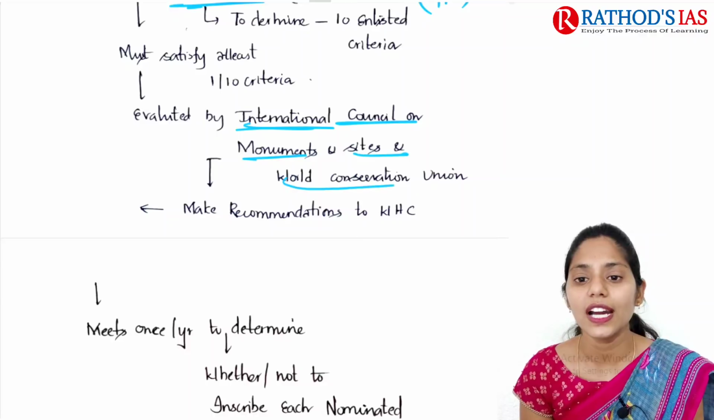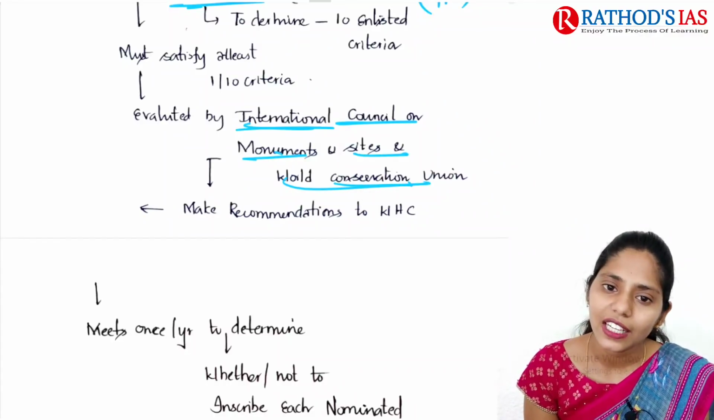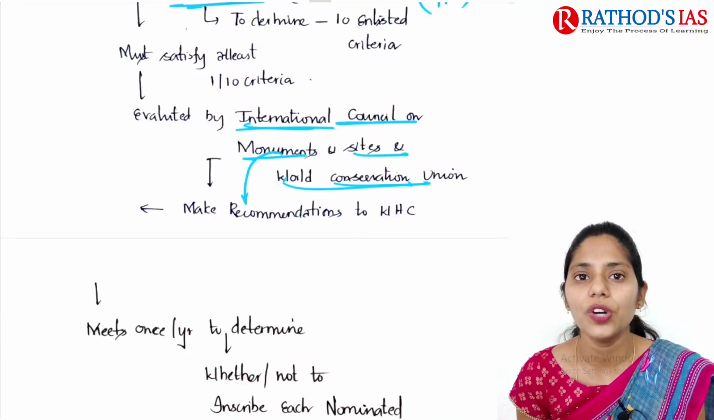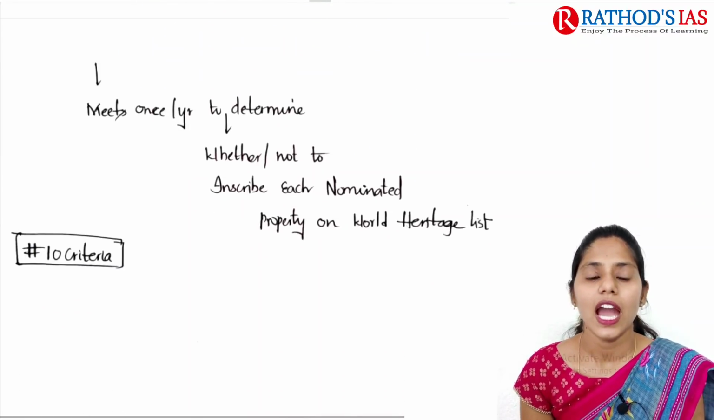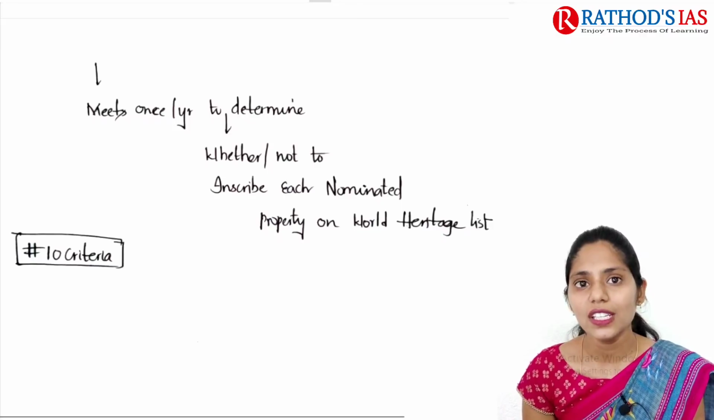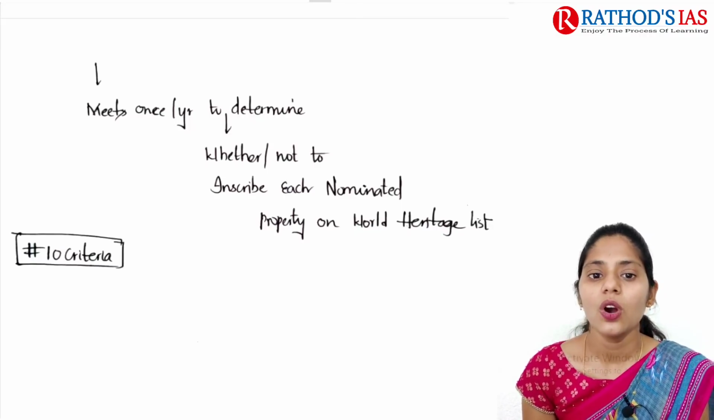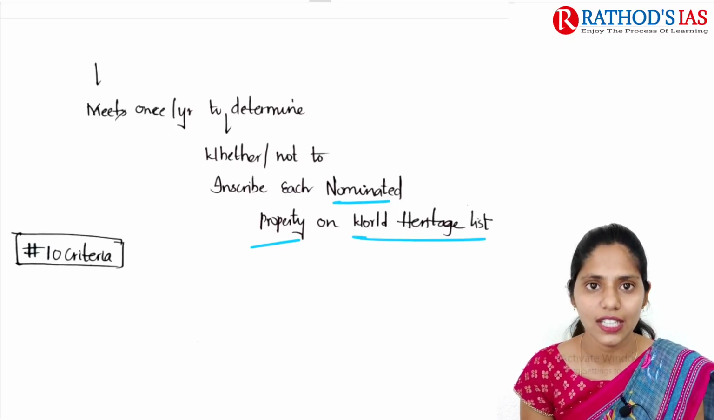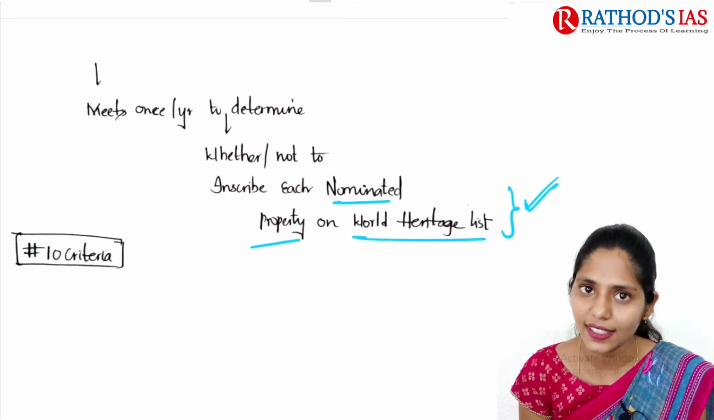and Sites and the World Conservation Union. After evaluation, they will make some recommendations to the World Heritage Sites Committee, and this committee will meet once a year to determine whether or not to inscribe each nominated property on this list, and finally it will take the decision.